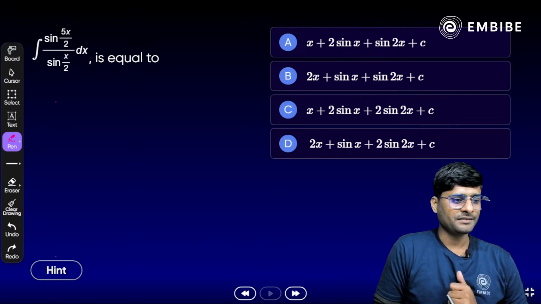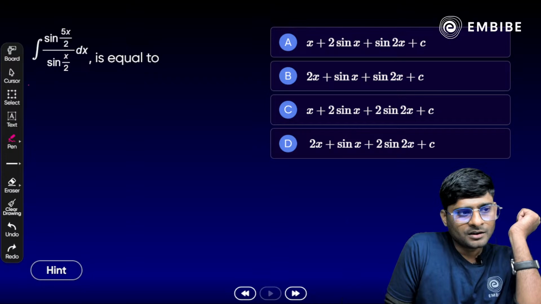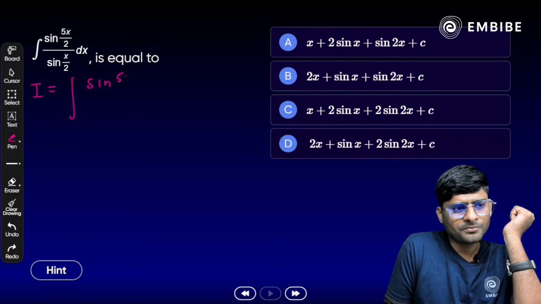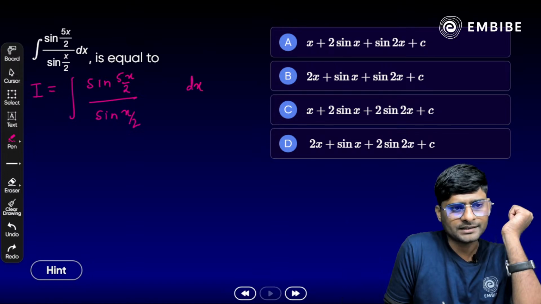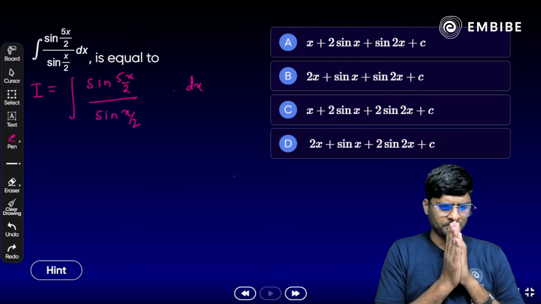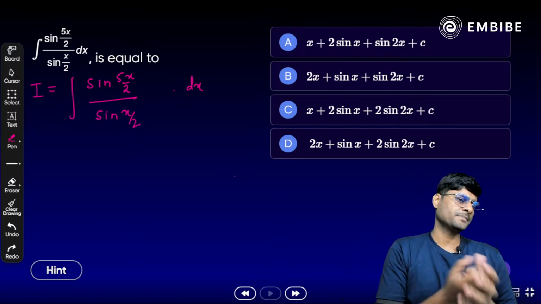थिंक अबाउट इट. एनीवन? ऑलराइट, टेक अ लुक हियर. I have to write down first of all I is equal to integration of sine of 5x/2 divided by sine of x/2 d of x here. Yes, can we adjust something here? क्या आप कुछ भी एडजस्ट कर सकते हैं यहाँ पे? टेक टाइम. साइन ऑफ 5x/2 अपॉन साइन x/2 here.